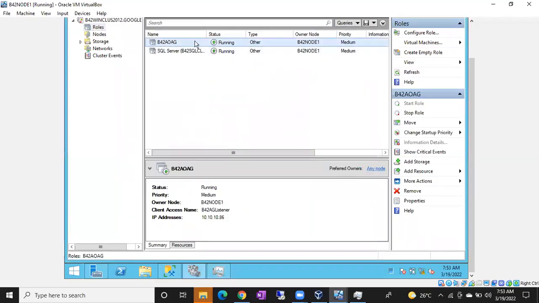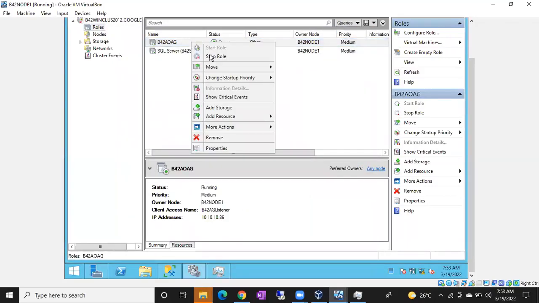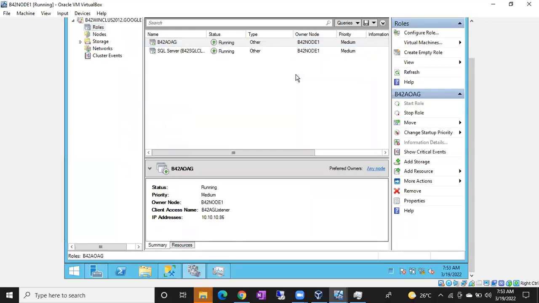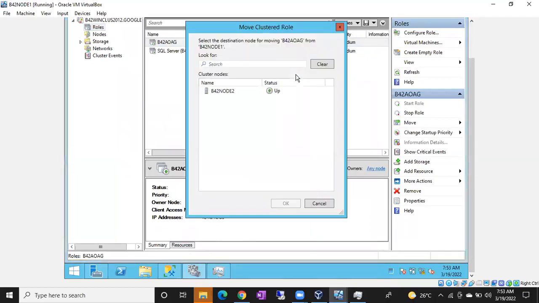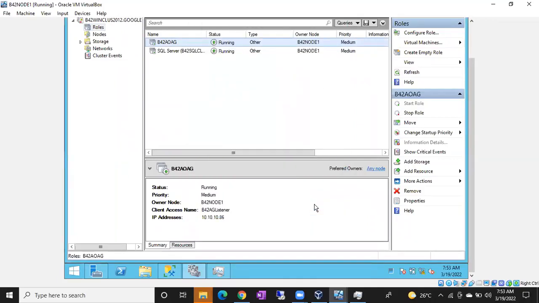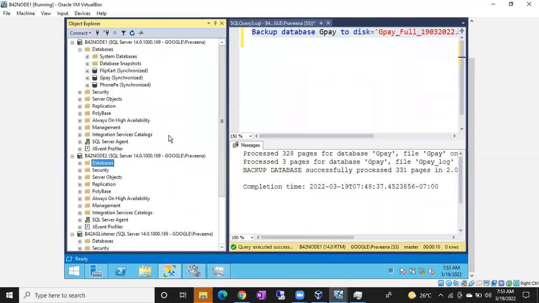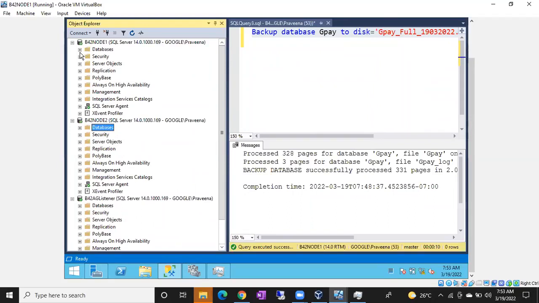No issues. Okay. So right click on this AG group, move, select node, which node you want to move. So you have to select that particular node. This is one way of failover using Failover Cluster Manager. Any other way we have to failover, guys? You can do the failover using a command query also, and you can do it using a GUI also.